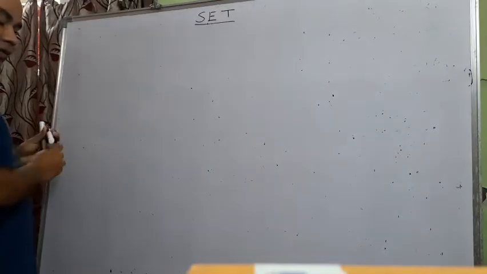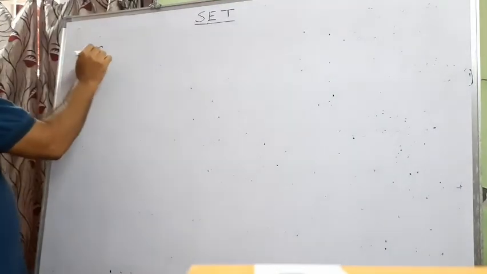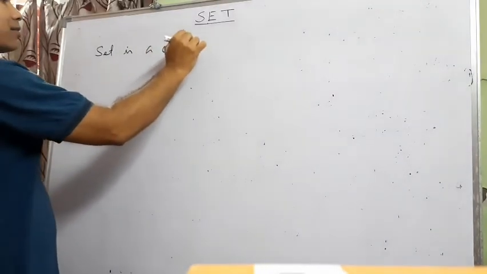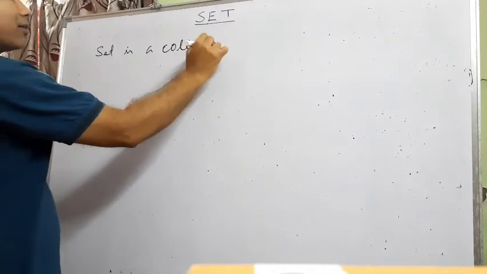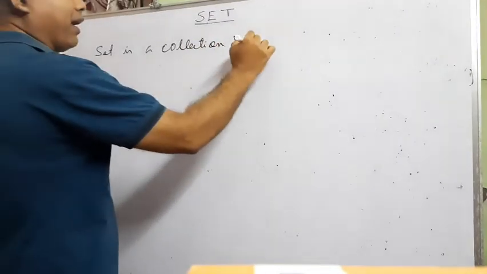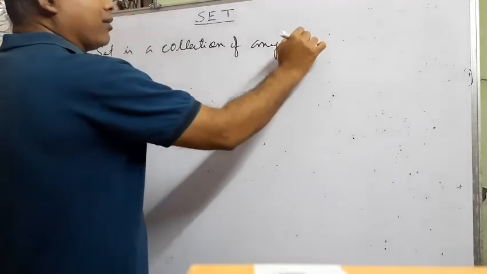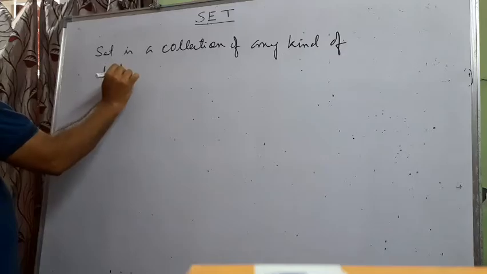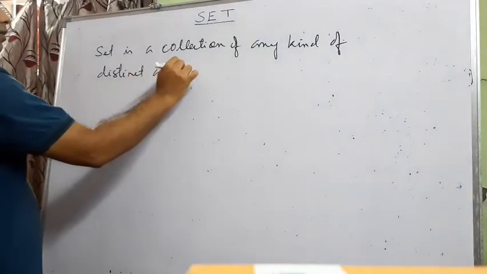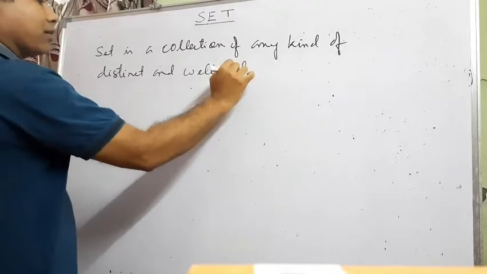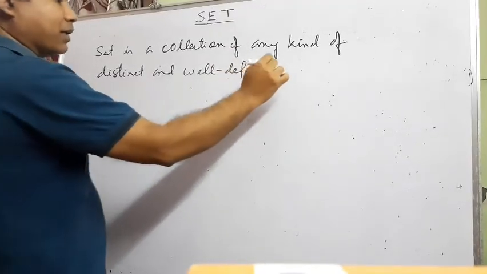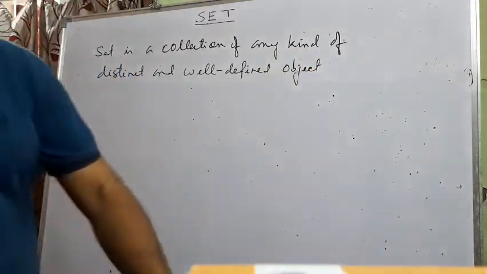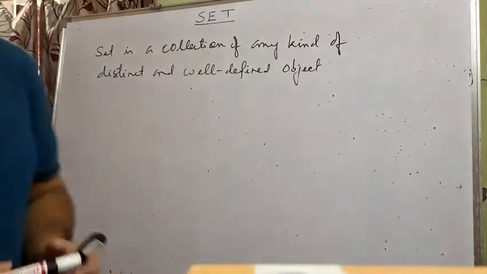Let me write the definition of set. So, what is set? Set is a collection of any kind of distinct and well defined object. Okay, so now let me clear something in this definition.